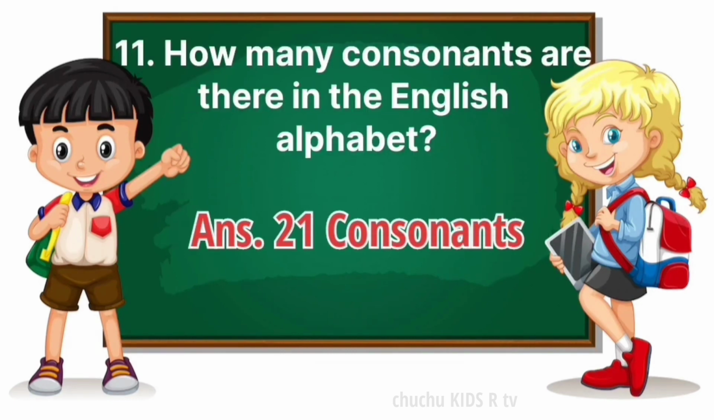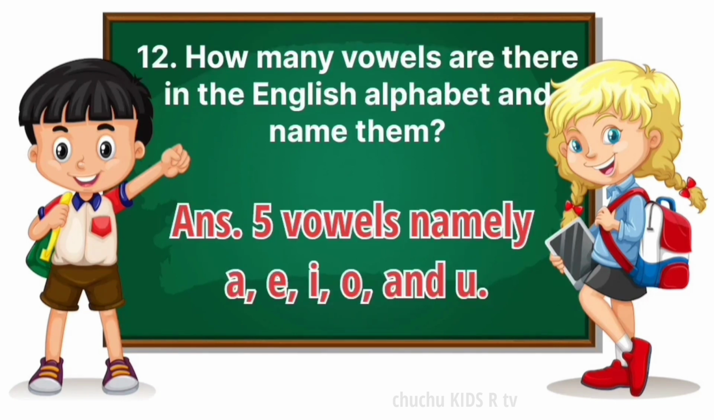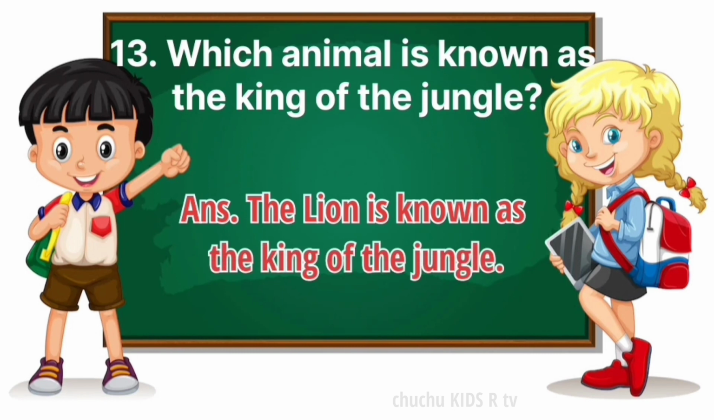How many consonants are there in the English alphabet? 21 consonants. How many vowels are there in the English alphabet and name them? A, E, I, O, U. Which animal is known as the king of the jungle? The lion.